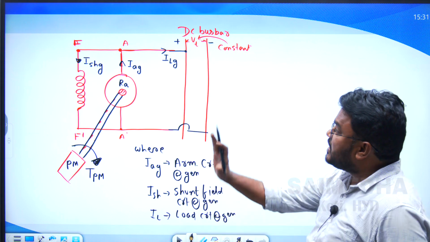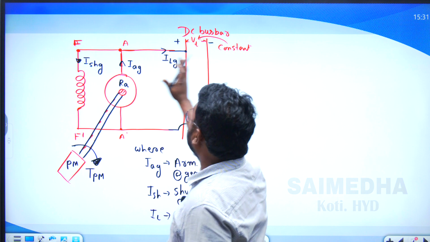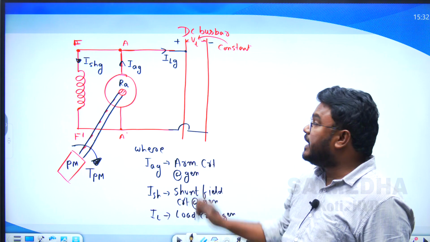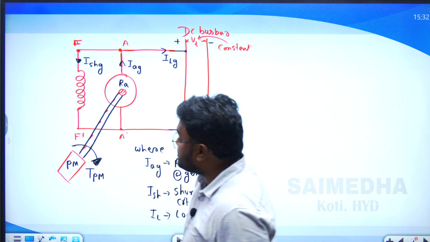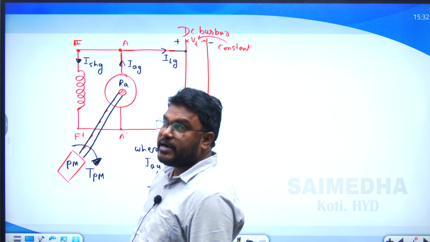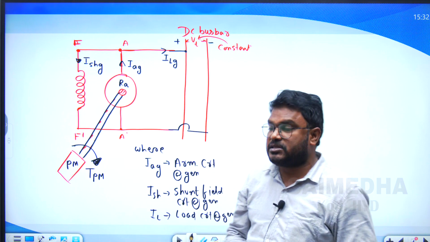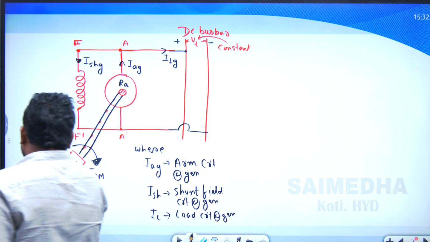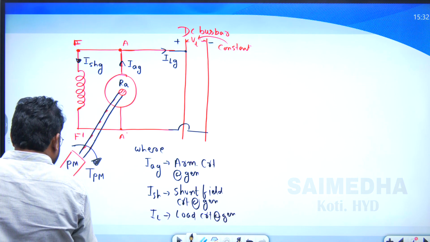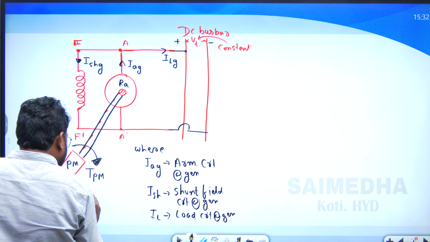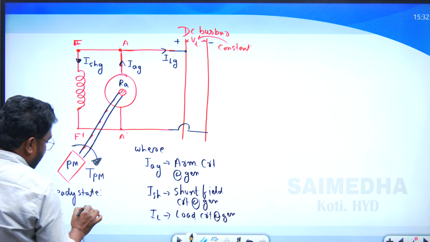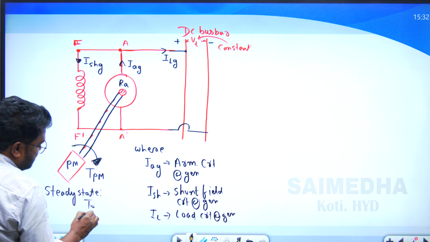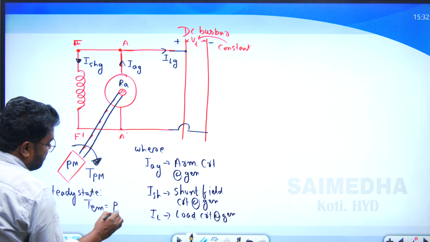The DC shunt generator supplies power to the DC bus bar at rated voltage and rated speed. It rotates at rated speed under steady state condition. So what is the meaning of the steady state? Steady state means the electromagnetic torque is equal to the prime mover torque.